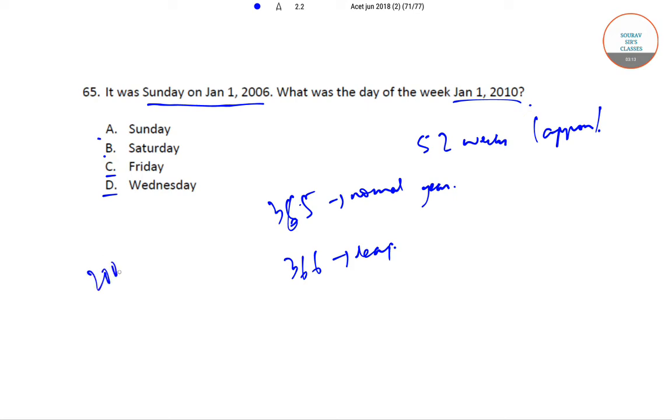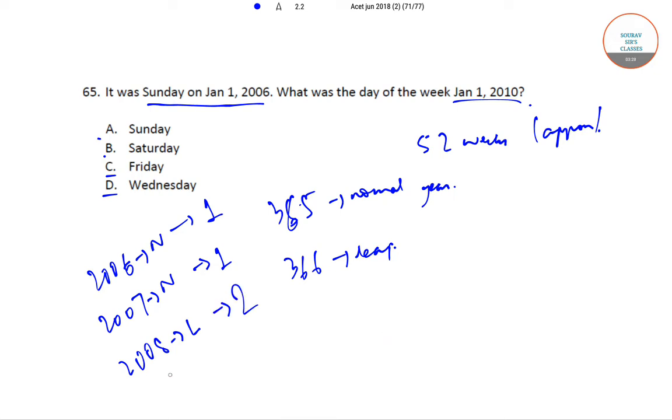Now 2006 was a normal year, so we have one extra day. 2007 was again a normal year, so we have another extra day. 2008 was a leap year, so we have 2 extra days, and 2009 was a normal year, so we have 1 extra day.